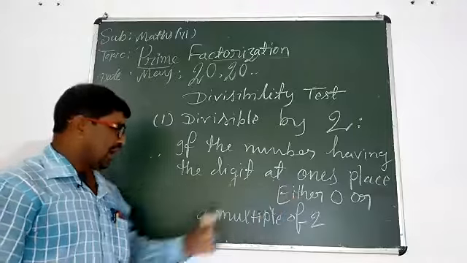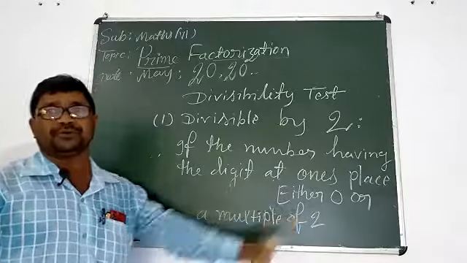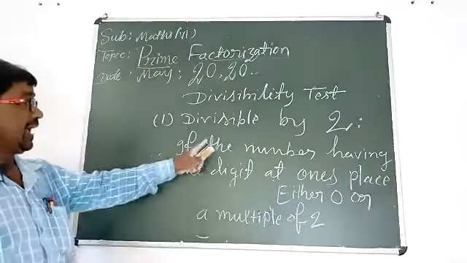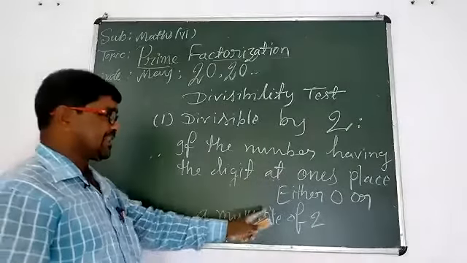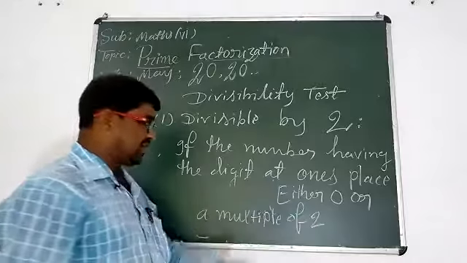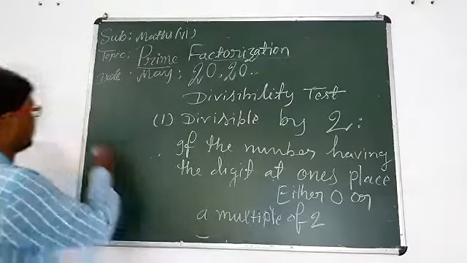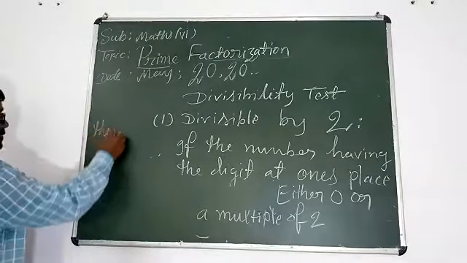Okay, check again. If the number having the digit at ones place, either 0 or a multiple of 2, then the number is divisible by 2.